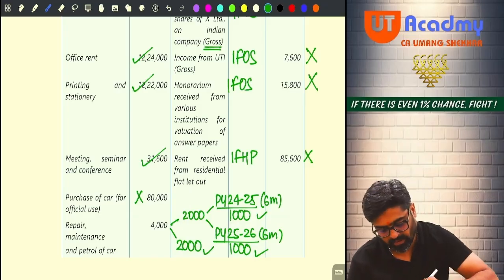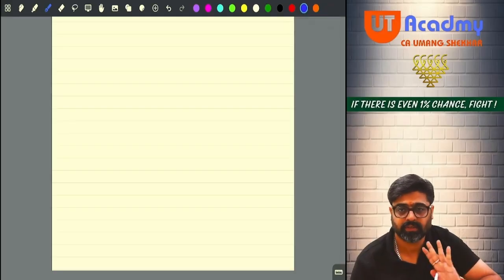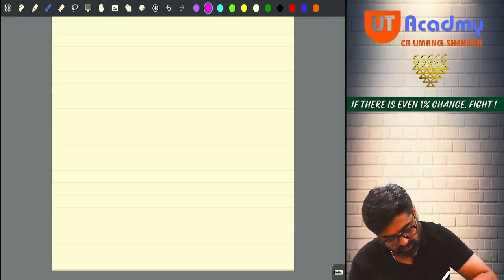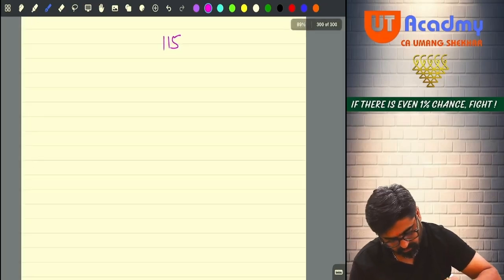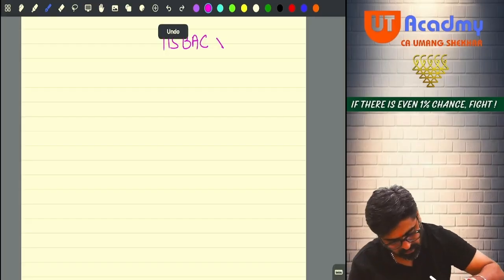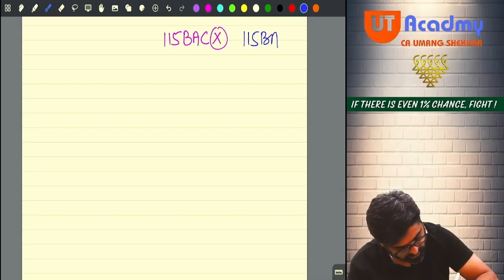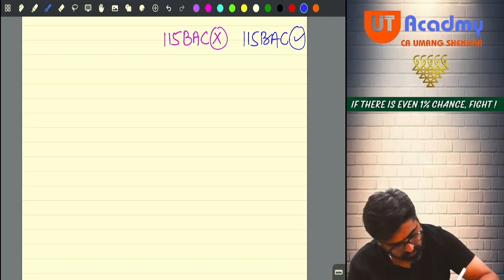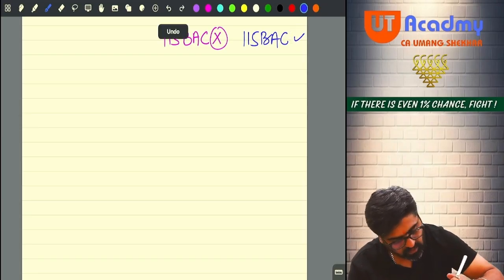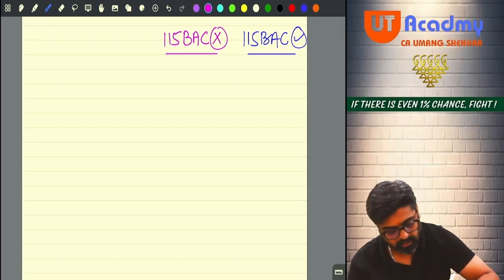Okay. Now please pay attention here. Just like the last question we have done, first we will write 115 BAC. Not followed. If we don't follow 115 BAC, normal regime, normal tax regime. And what if we follow 115 BAC? So first we will calculate normally, then we'll go to 115 BAC. Or we can do it simultaneously. Simultaneously also we can do.